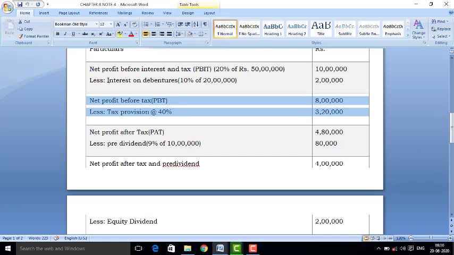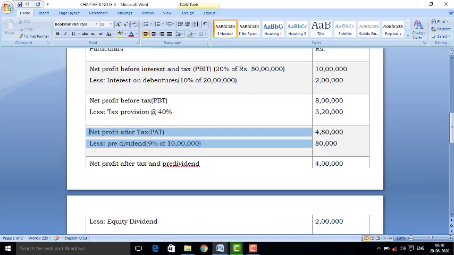Now from this 8 lakh, first of all we have to pay tax, that is 40% according to the provision of the tax. 40% of 8 lakh is equal to 3,20,000. After paying 3,20,000, the rest profit, 4,80,000, will be known as profit after tax. It does not mean the dividend has been paid. In this 4,80,000, dividend is included. As in the question, the preference shares are of rupees 10 lakh.